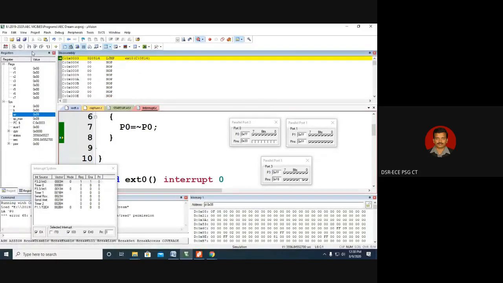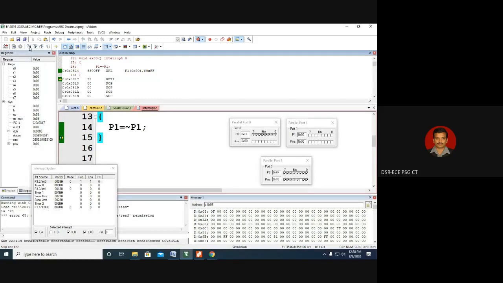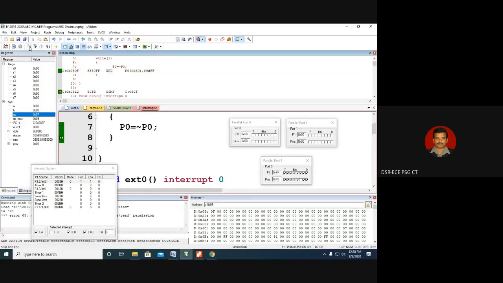Now I'm doing the single step execution. Now you can see program execution has come to the 0003 location. From here you are jumping to the 814 location, and from 814 you are toggling. Now the port 1 is 1. The port 1 will become 0. You can see port 1 will become 0. This port 1 has become 0. Again, you are returning back to the main routine. Yes, you are returning back to the main routine. P0 is 0F, and again you are XRLing it.